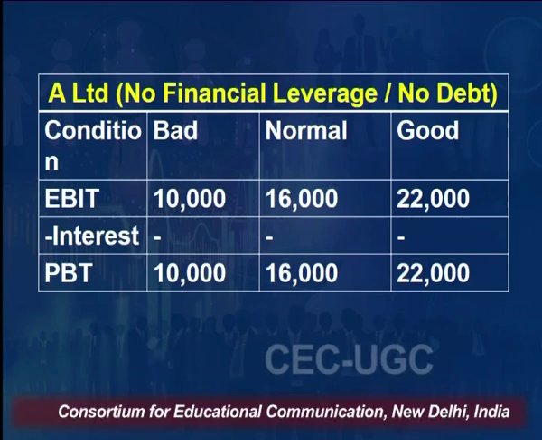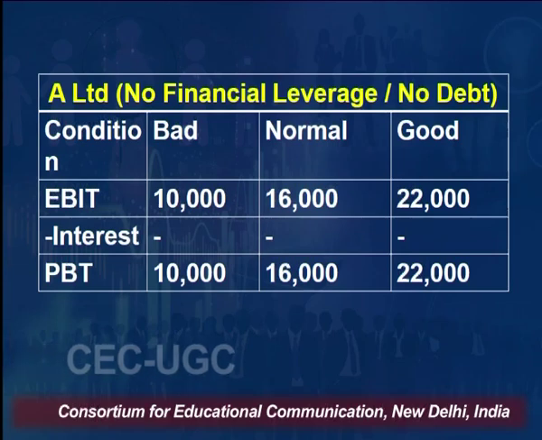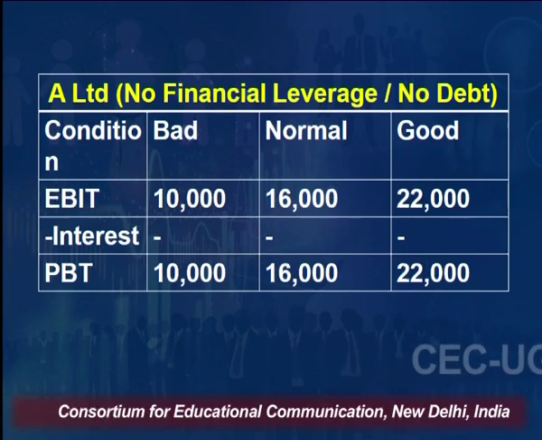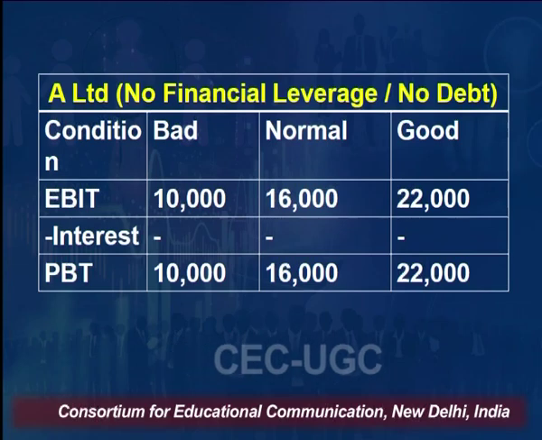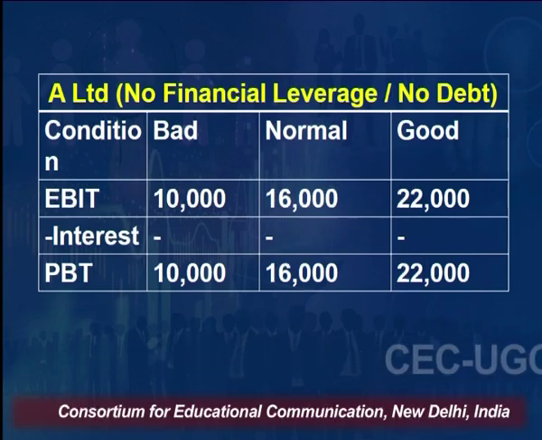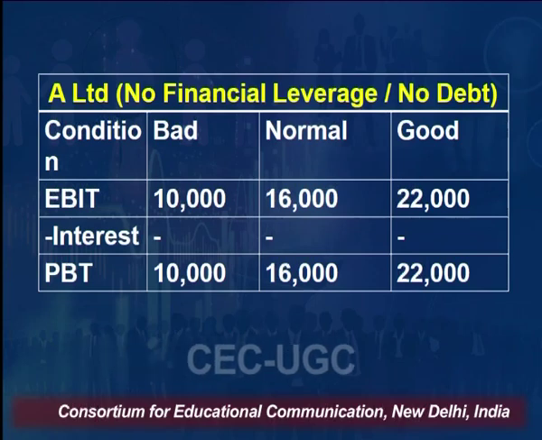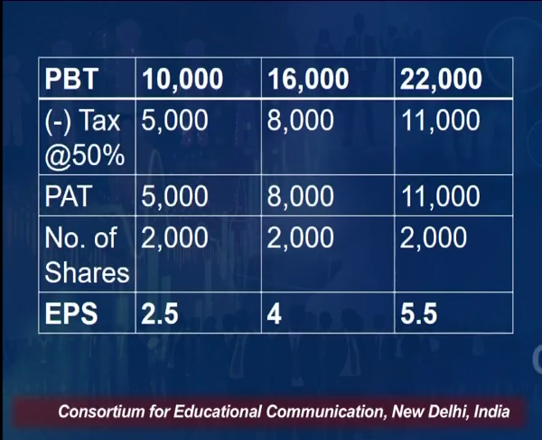Now, let us see this for different types of companies when our financial pattern or capital structure is also changing. For A Limited, the company has no financial leverage and no debt. EBIT is 10,000 under bad condition, 16,000 under normal condition, and 22,000 under good condition. Since we do not have any financial leverage, interest will be 0 and our profit before tax will remain the same, that is 10,000, 16,000 and 22,000.